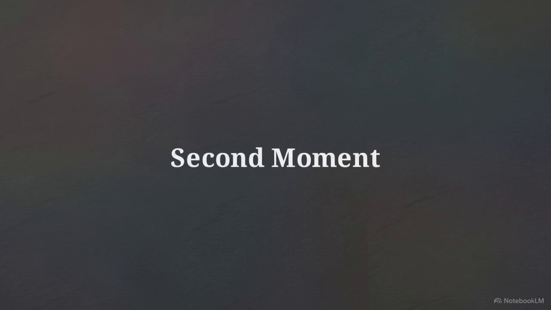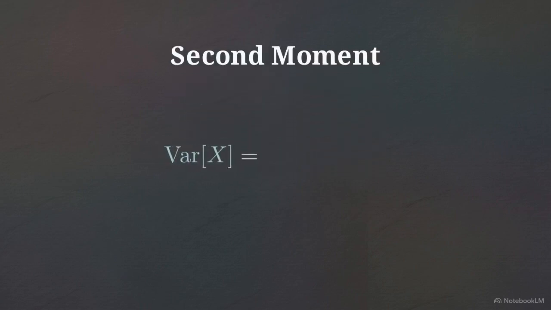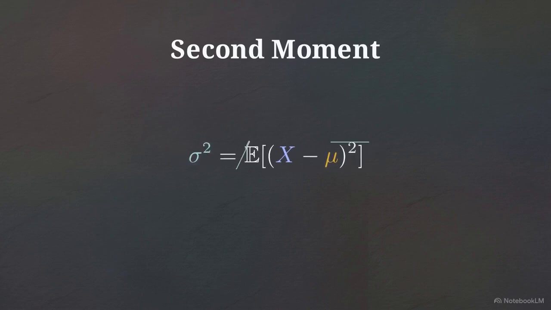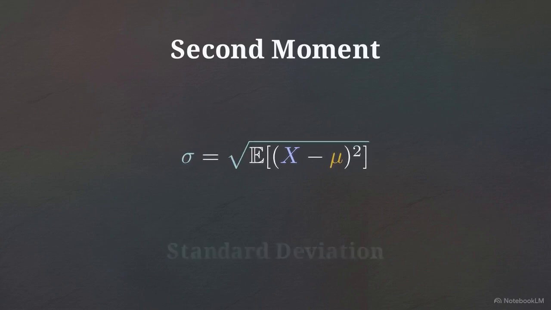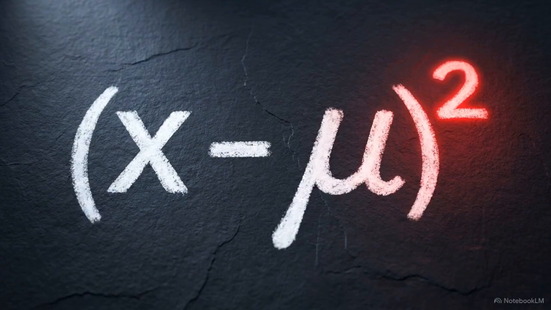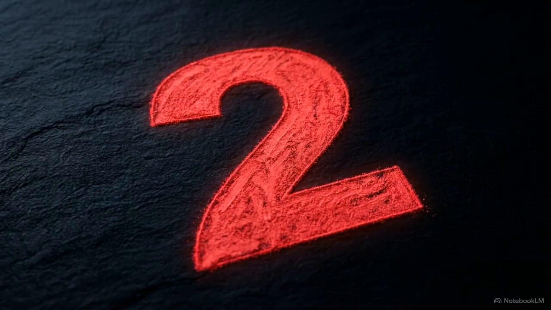This is the second moment. We define the variance as the expected value of the squared difference from the mean. We write this as sigma squared. Its positive square root, sigma, is what we call the standard deviation. Notice the specific algebraic choice here. We take the distance between our variable and the mean, x minus mu, and we square it. But why is that specific operation necessary?